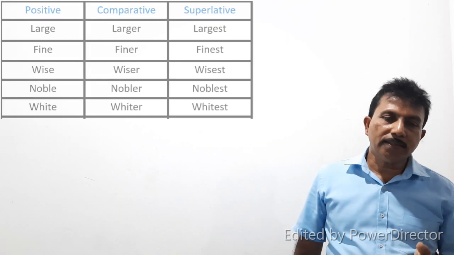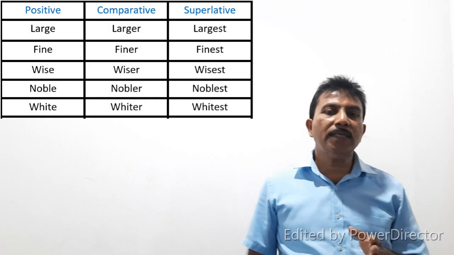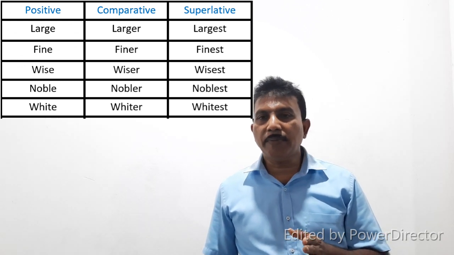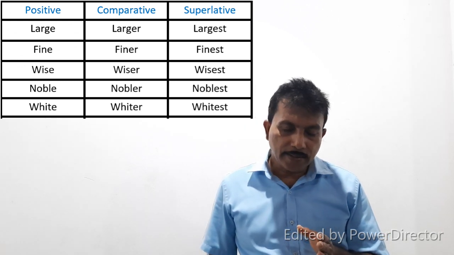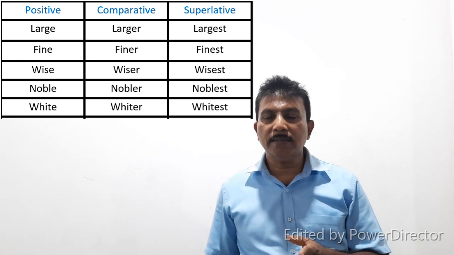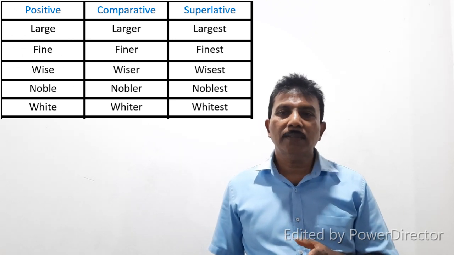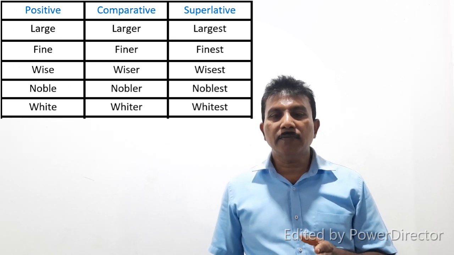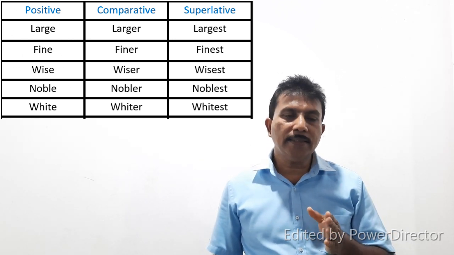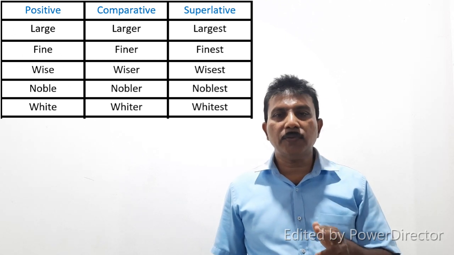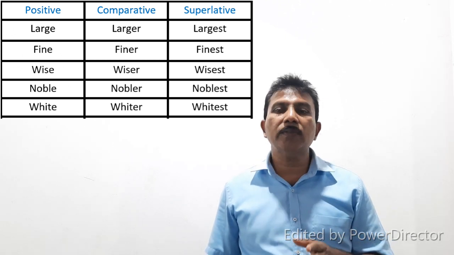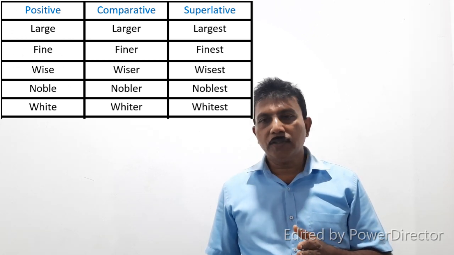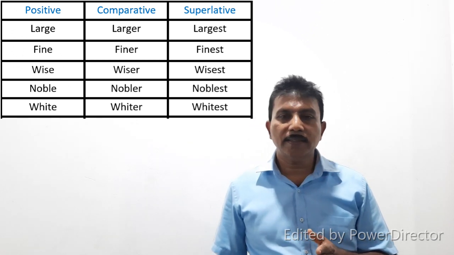Then look at these words, large. The word large ends in E, therefore when we are making the comparative, we only add R, larger. Then superlative, largest. Look at the next word, fine. The word fine ends in E, therefore we add only R to the positive, finer. Then superlative, finest.